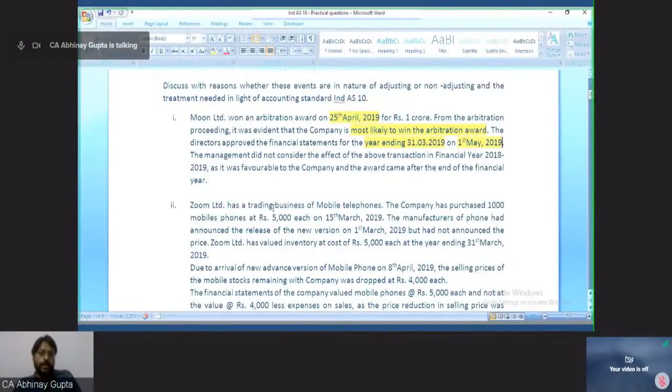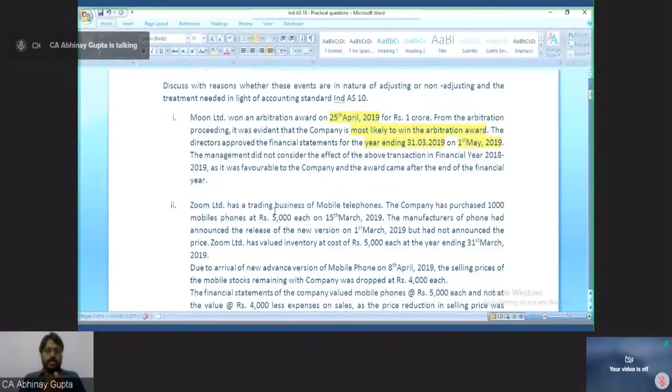So for the 18-19 financials, management has not yet considered the effect of this arbitration, as it was favorable to the company and the award came after the end of the financial year. Management believes that since the award is favorable to us and has come after the end of the year, we are not going to account for it.